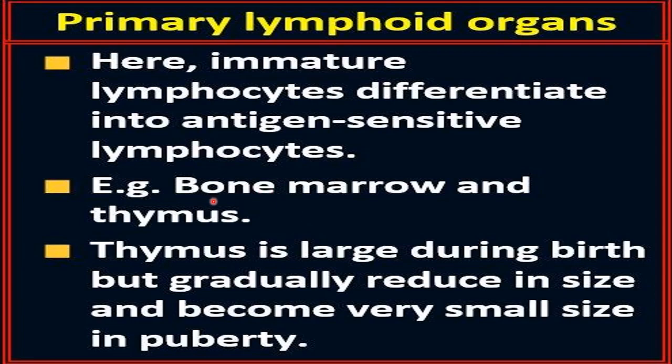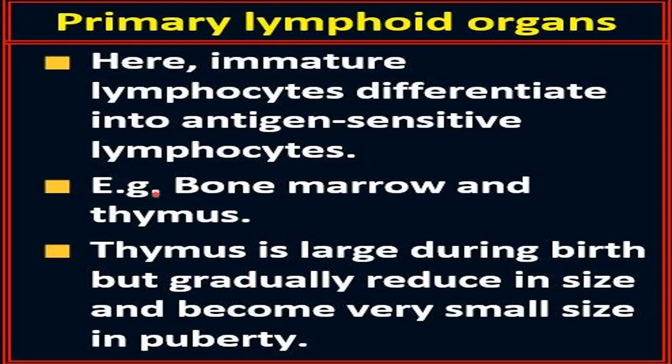In bone marrow, both B lymphocytes and T lymphocytes are formed. B lymphocytes mature inside the bone marrow, while T lymphocytes move to the thymus for maturation.